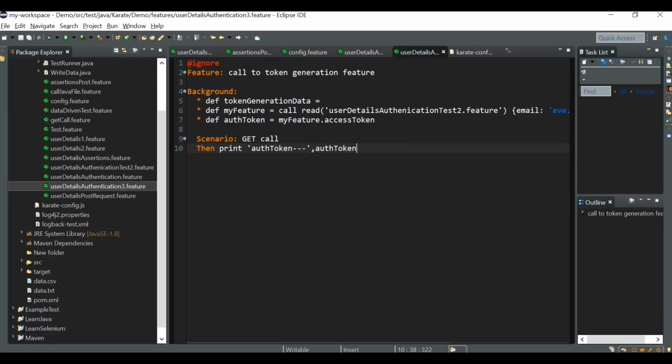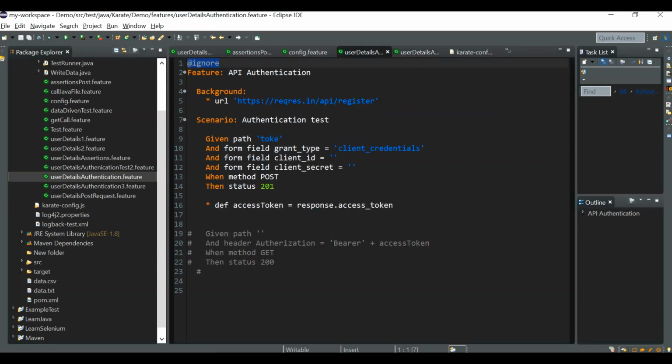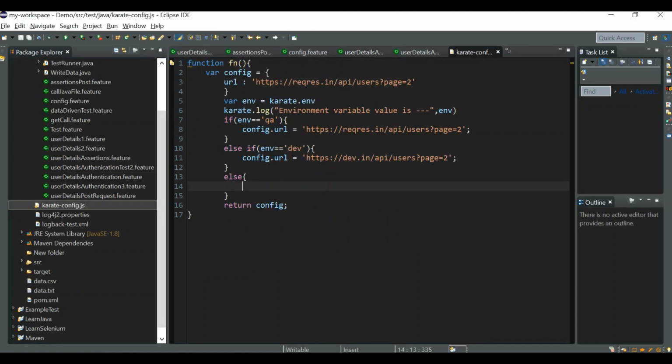So instead of calling it from this user details authentication 3 dot feature, you can call the user details authentication feature, the one generating the access token, from the karate-config.js. Instead of calling it from the authentication 3 feature, you can call the same feature from the karate-config.js. The advantage is that it will be called only once, and you can make use of this authentication token across all your feature files because it is common, right?